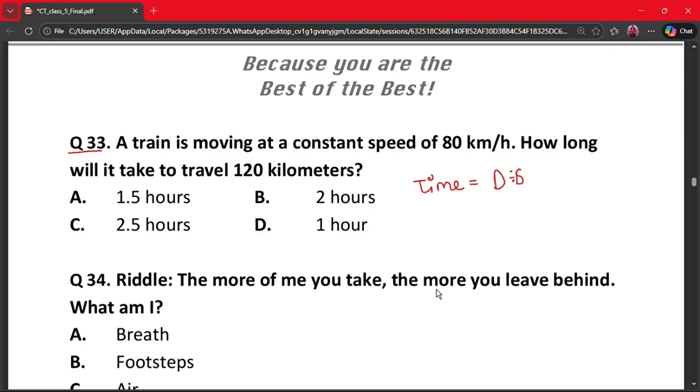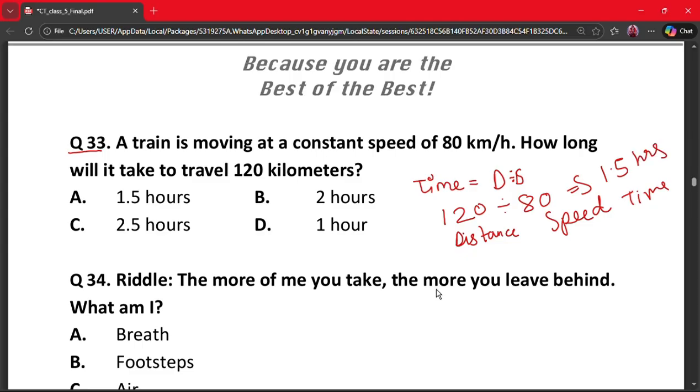So time is 120 divided by 80, that is, this is the distance and this is our speed. So this gives us the time. So 120 divided by 80 is 1.5 hours. So here the correct answer is option A.